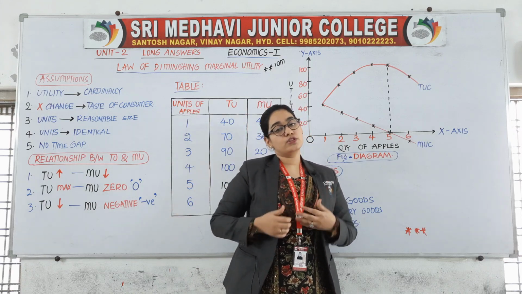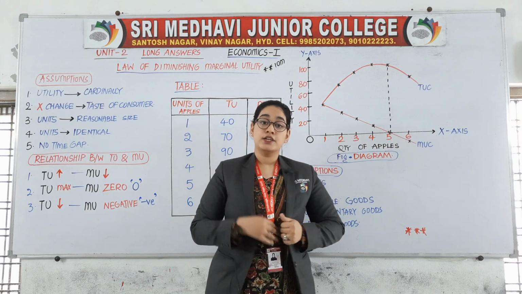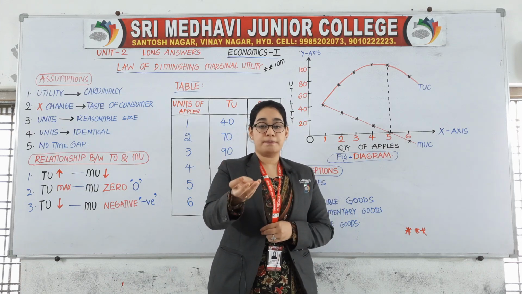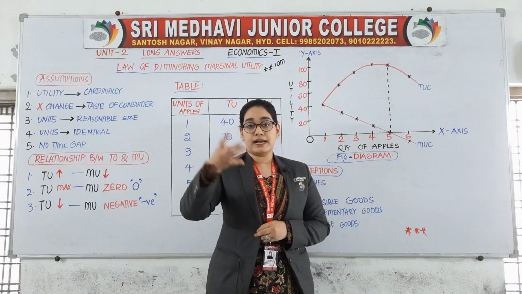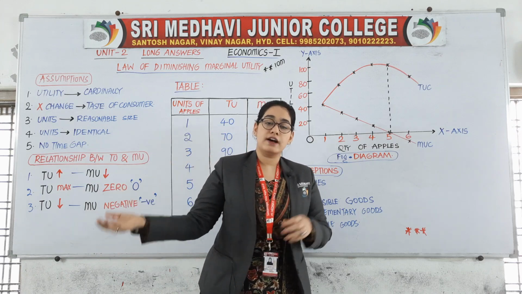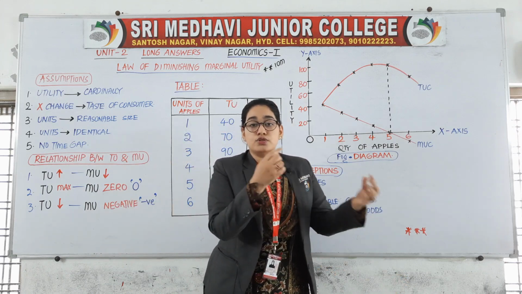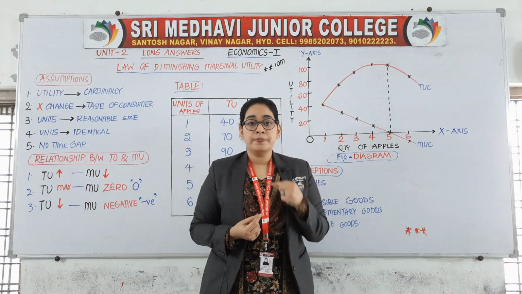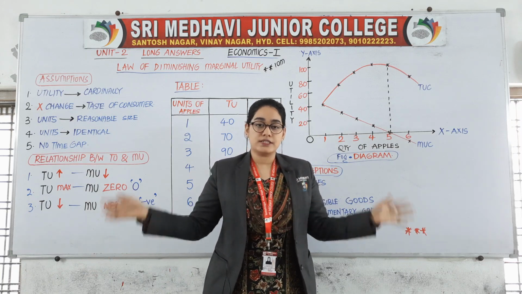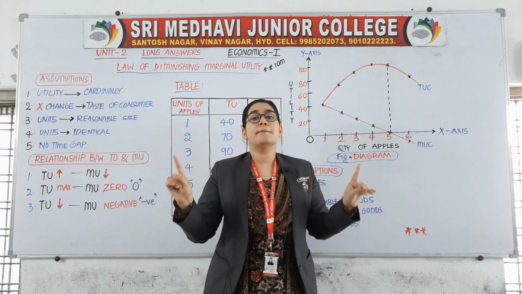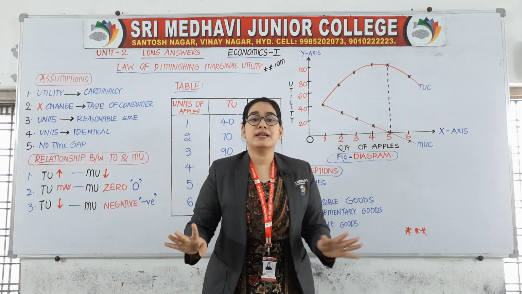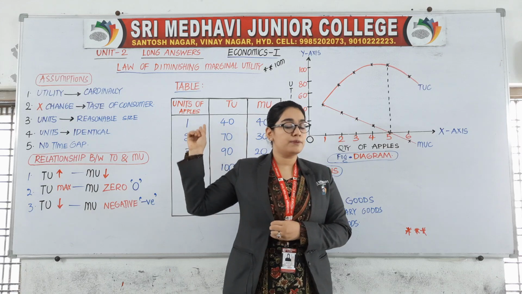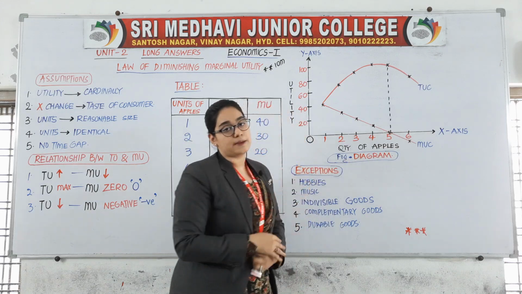For example, if I want to make a coffee, I need sugar, coffee powder, then I require milk, I require water, I require stove, gas, etc. So just to satisfy one want of drinking a coffee, I require a number of commodities. So such kind of complementary goods will not be considered under the law of DMU. So it is an exception.